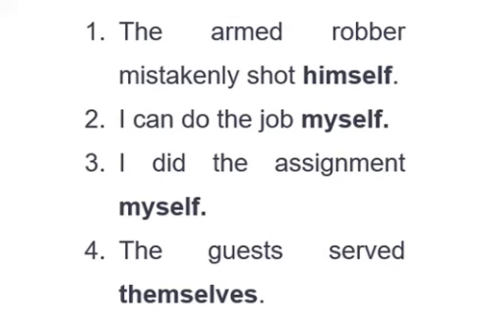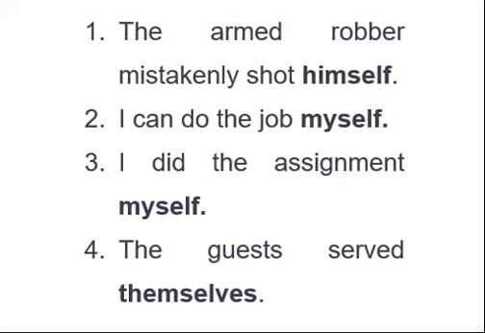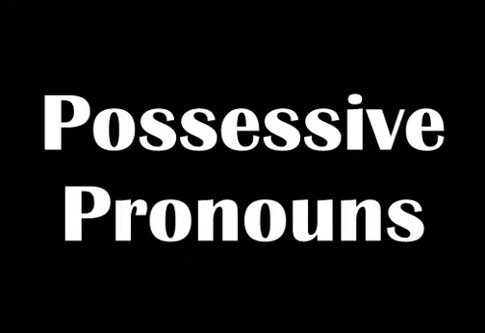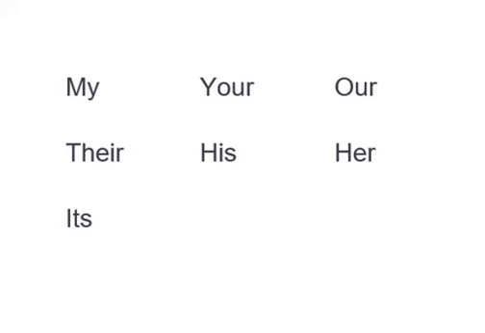Hoping that you've grabbed these important points, let's go over to the 7th type of pronoun. It is called possessive pronouns. As their name implies, possessive pronouns are pronouns that show possession. They include words like my, your, our, their, his, her, its.